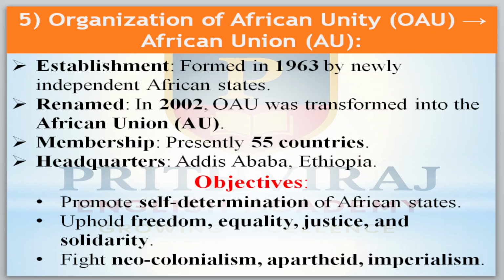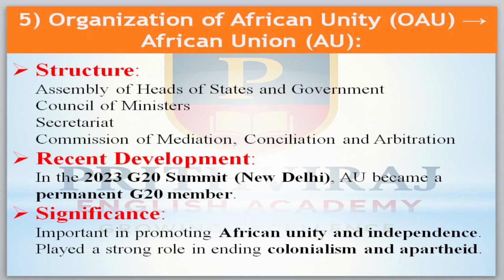Objectives: promote self-determination of the African states, uphold freedom, equality, justice and solidarity, fight neo-colonialism, apartheid and imperialism. Structure: Assembly of the Heads of State and Government, Council of Ministers, Secretariat, Commission of Mediation, Conciliation and Arbitration. Recent development in the year 2023,